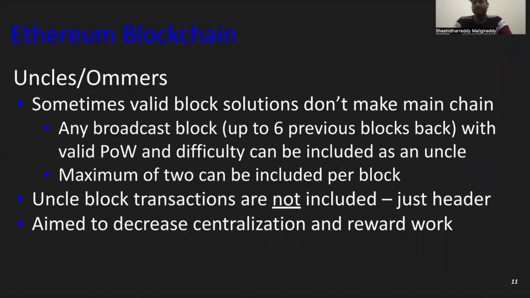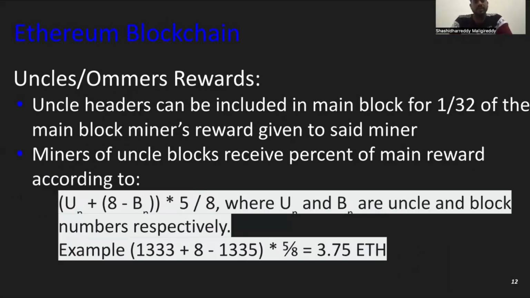Some valid block solutions don't make the chain. Any broadcast block up to six previous blocks with a valid proof-of-work difficulty can be included as an uncle. A maximum of 2 can be included per block. Uncle block transactions are not included, just the header. The aim is to decrease centralization and reward work. Uncle headers can be included in the main block for 1/32 of the main block reward given to the miner. You can see a calculation example here.